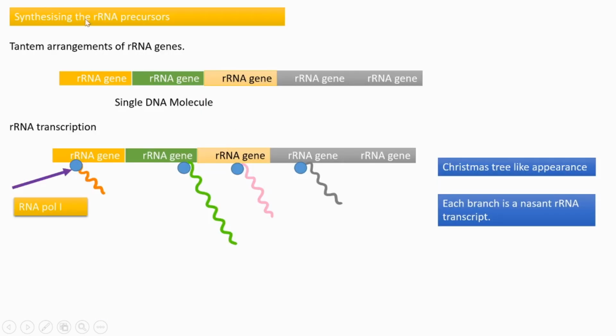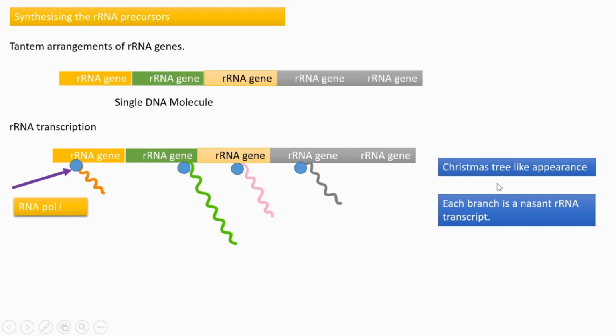Okay. Next is synthesizing the rRNA precursors. In the DNA molecule, these rRNA genes are arranged randomly. Randomly means one after the other. In that pattern, these rRNA genes are arranged. And then in what pattern is that rRNA transcription going on? If you observe a DNA molecule that has multiple copies of the rRNA gene under an electron microscope, then we can see it in the form of a